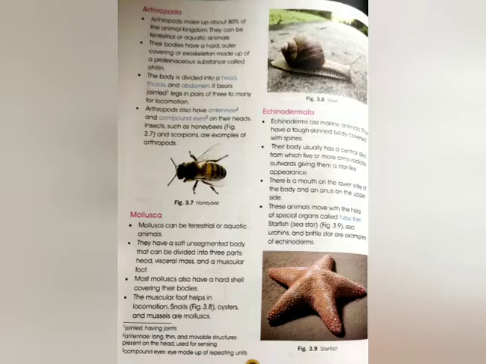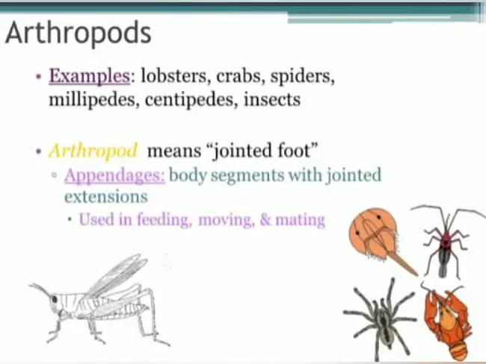Next phylum is Arthropoda. Arthron means a joint and podus means foot. Arthropoda make up the largest group of Animalia. They can be terrestrial or aquatic. Their body has a hard outer covering or exoskeleton, which is made up of a proteinaceous substance, that is chitin.